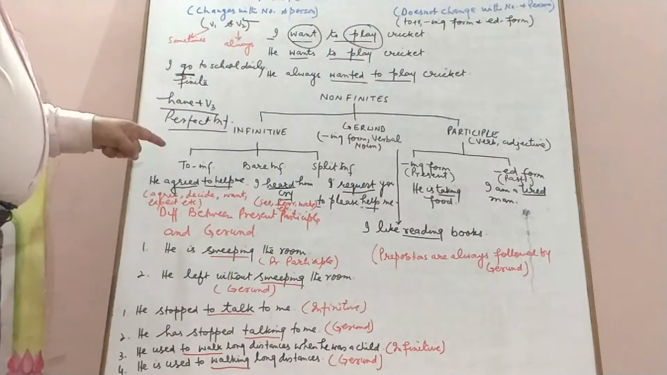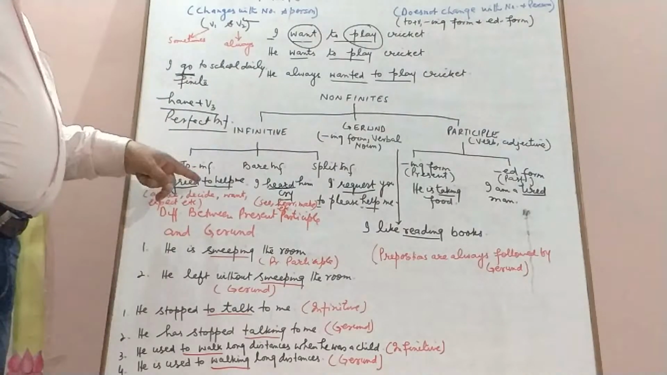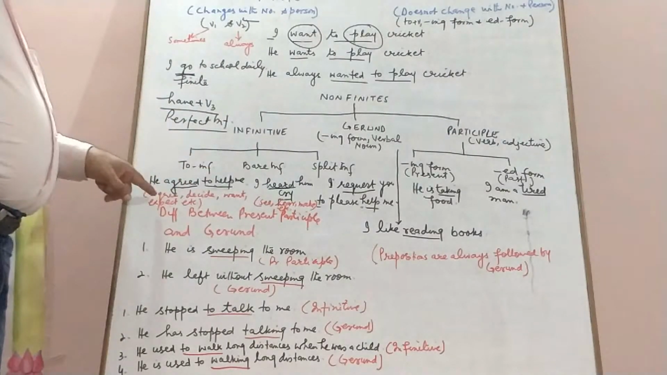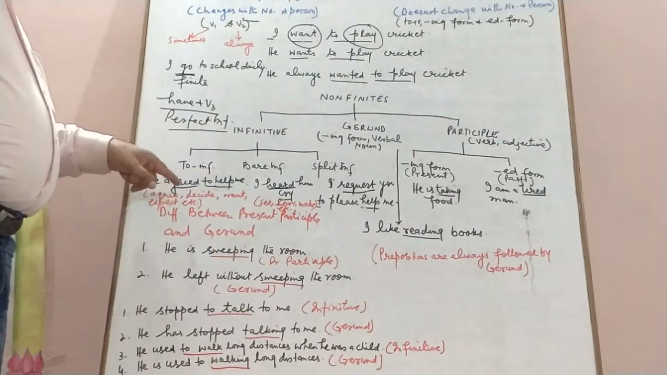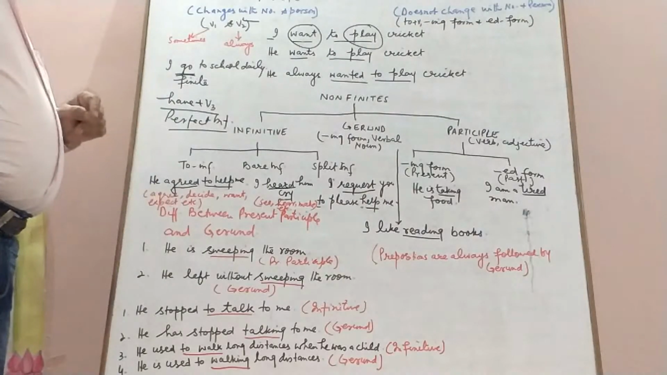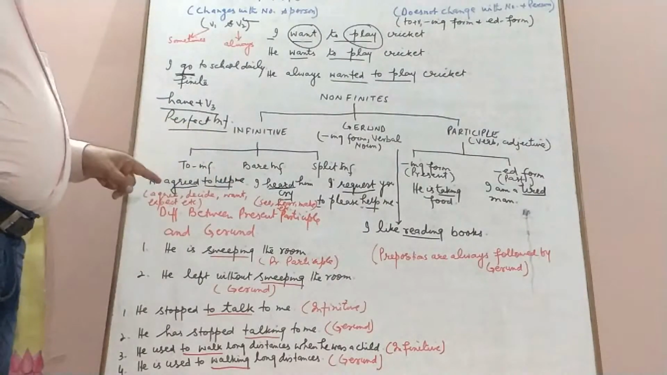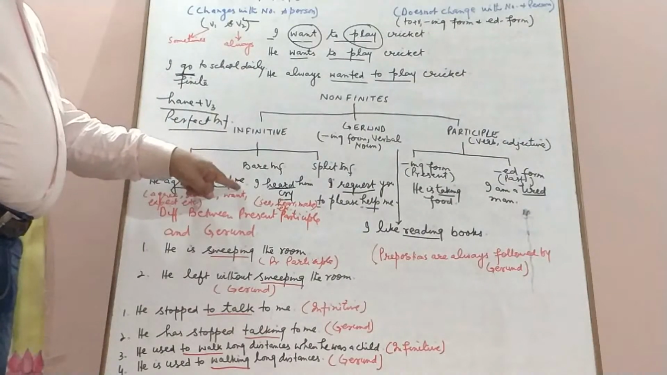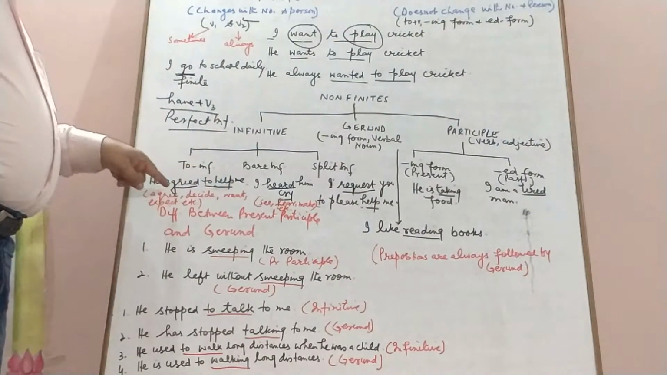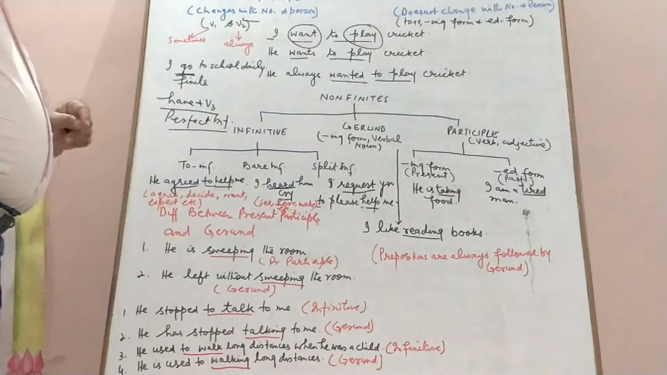Now there are some words which always take a to infinitive after them. Some of these verbs are agree, decide, want, expect, refuse. For example, I have written here, he agreed to help me. He refused to help me. So these verbs are always followed by the to infinitive.